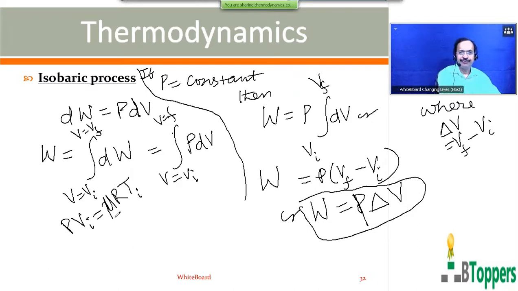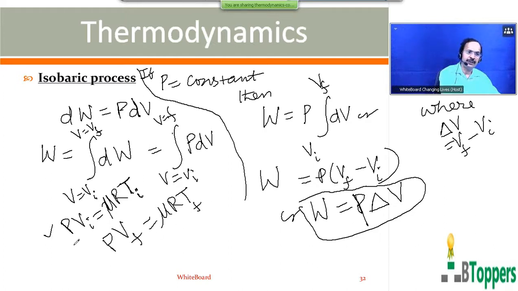Nu represents the quantity of the gas expressed in moles, R is the molar gas constant, and Ti represents the initial temperature of the gas. If you apply the perfect gas equation in the final state, we can write P Vf equal to nu R Tf, where Tf represents the temperature of the gas in the final state.